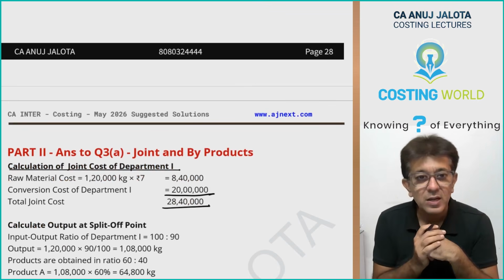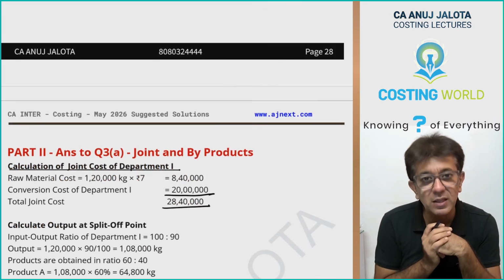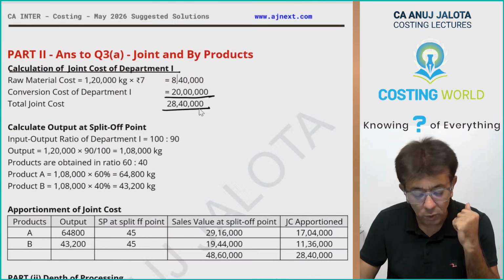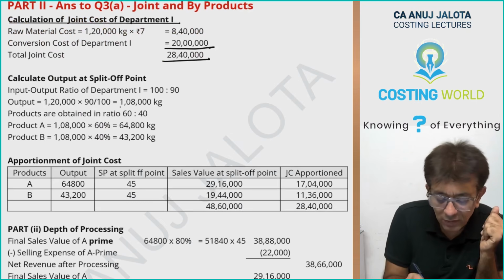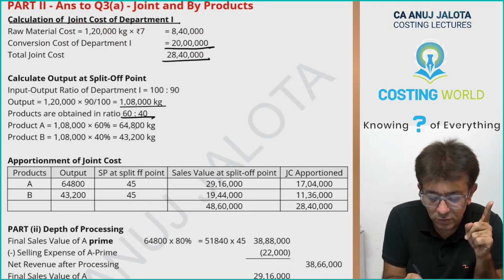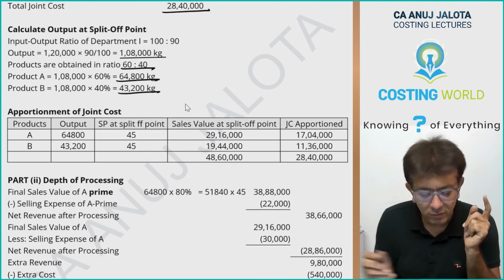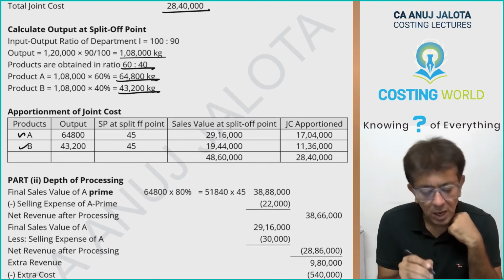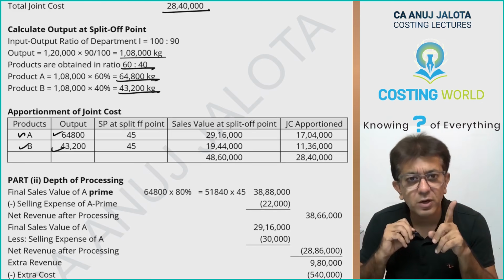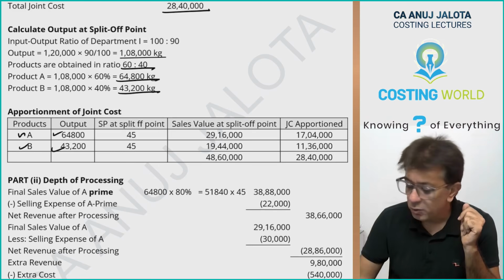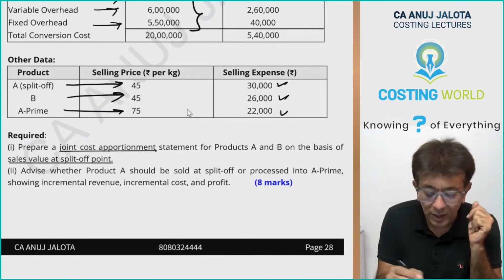Now let's apportion this in the ratio of sales value of output. How to get that? Now, how does the sales value method work? You have products A and B. Output is 64,800 and 43,200, that you all are aware. If you sell them at split off point, at what rate will you sell? 45.